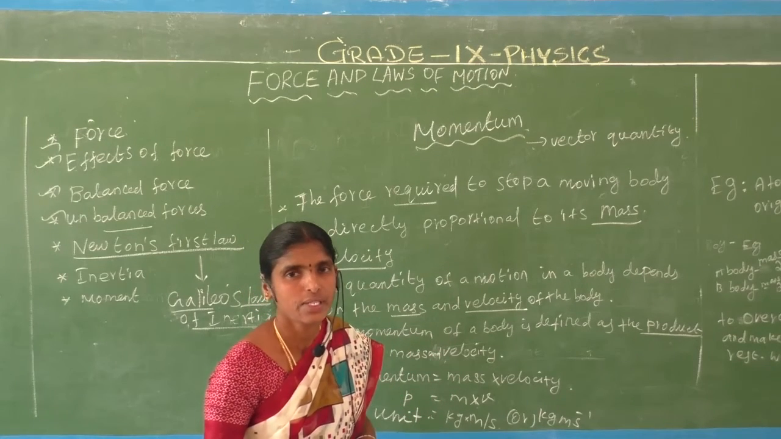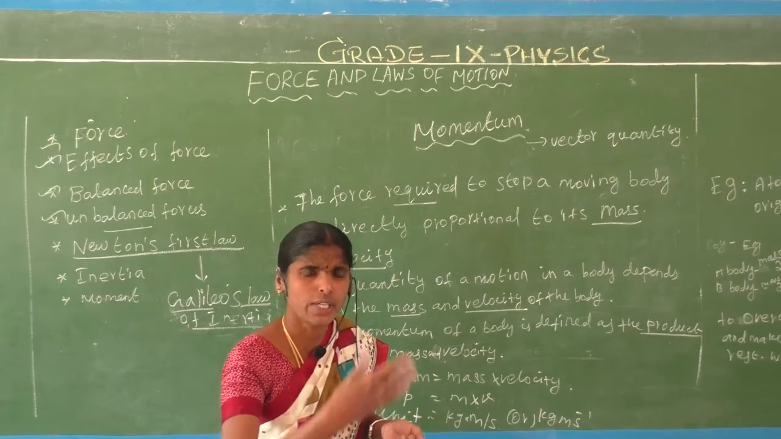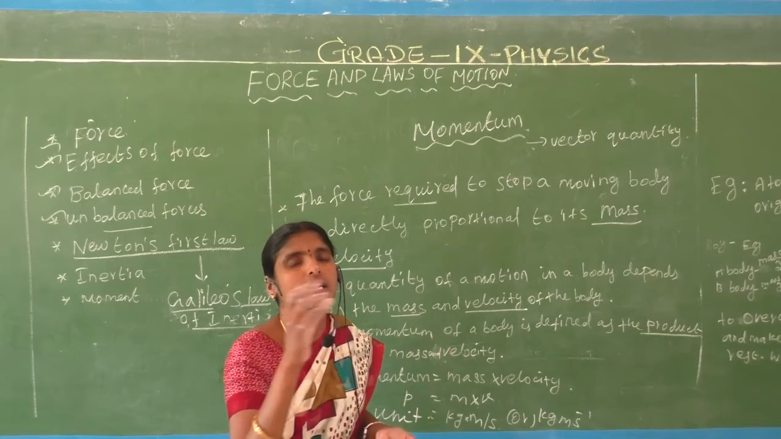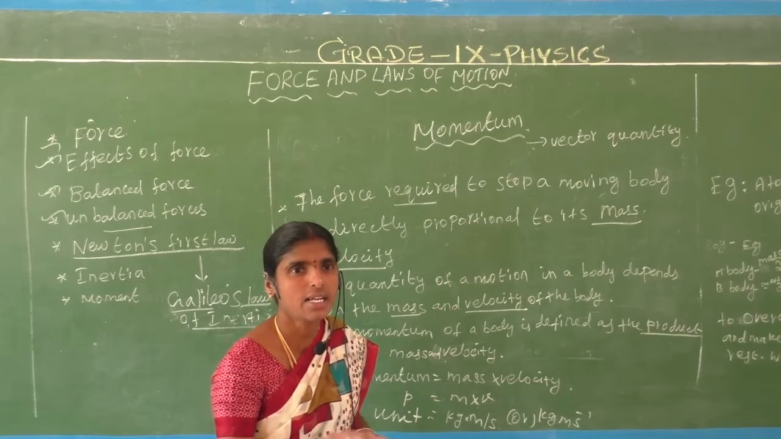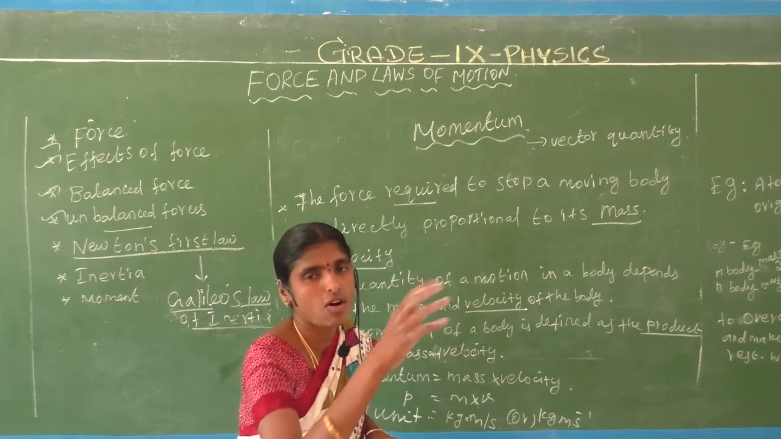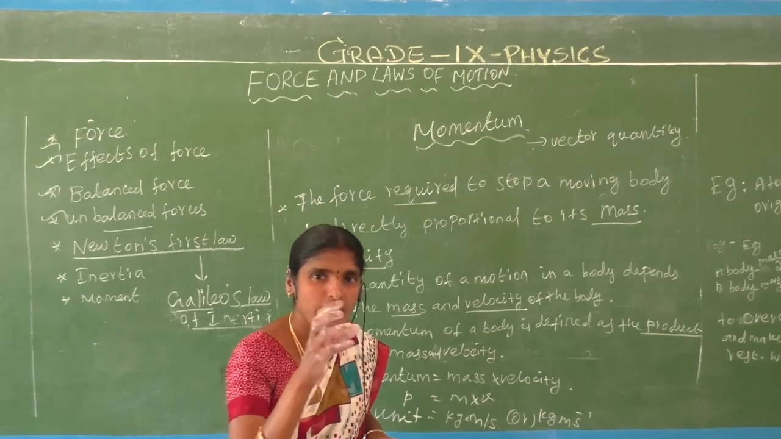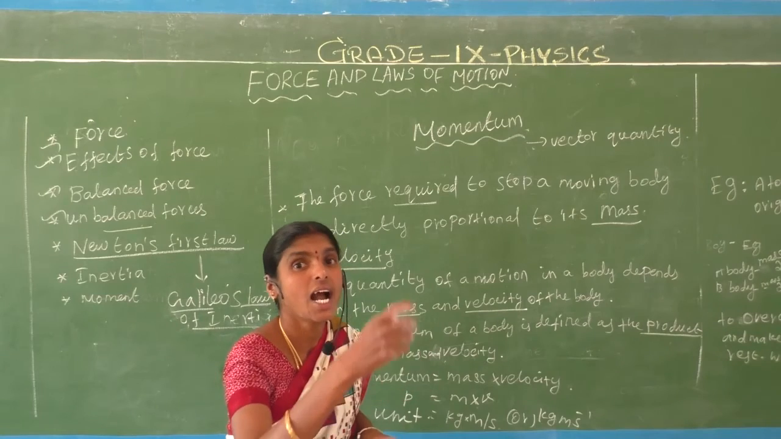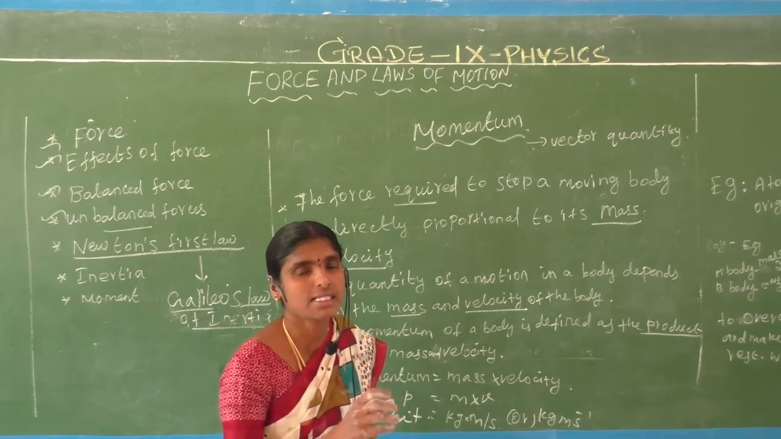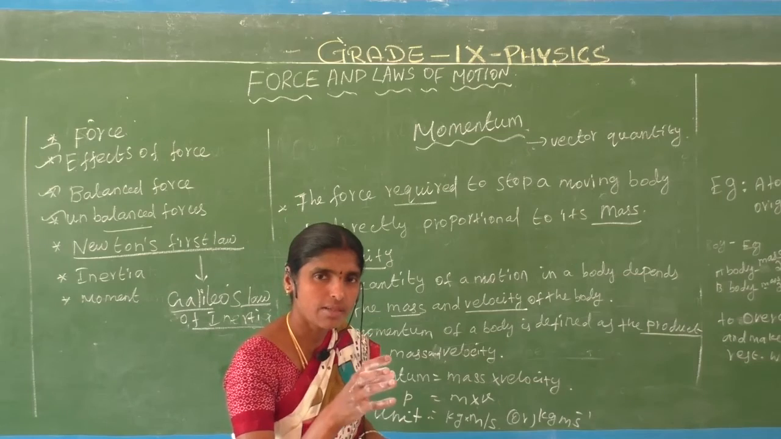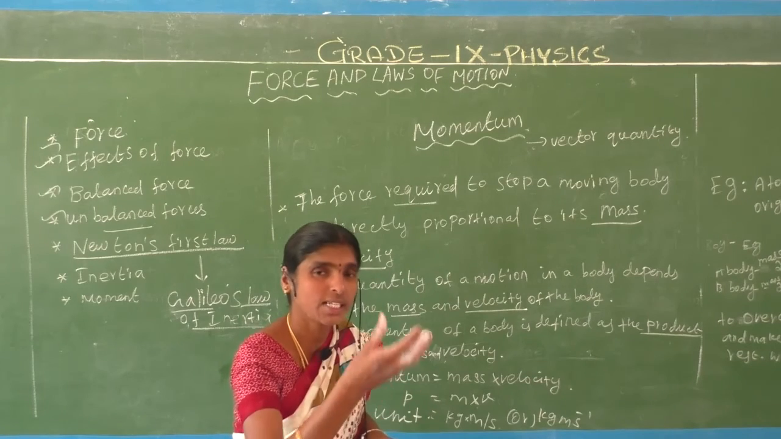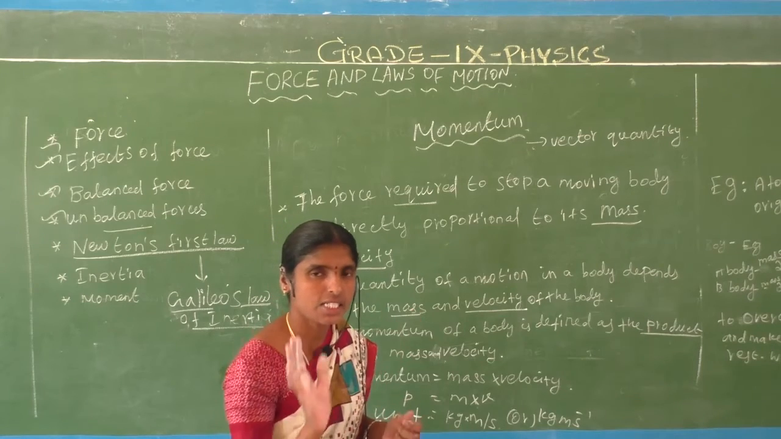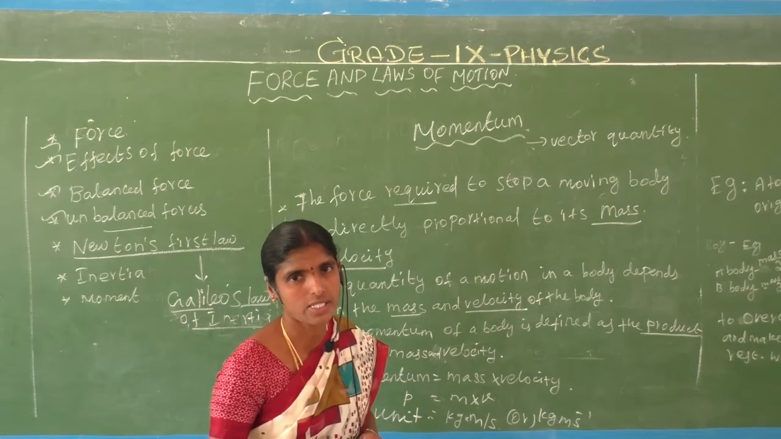Next, what is inertia? An object staying in its rest position, that is called inertia. Inertia is nothing but the mass of an object. A heavier object contains a higher inertia, that means high mass, for example a stone. A lighter object contains a low inertia, for example a tennis ball. That is inertia. Newton's first law is over.